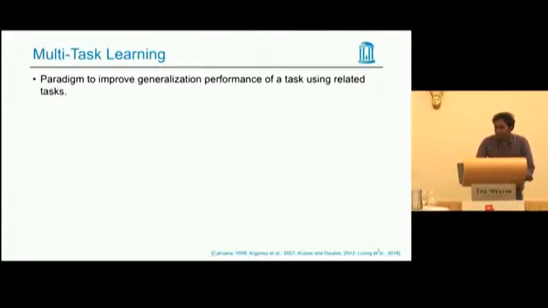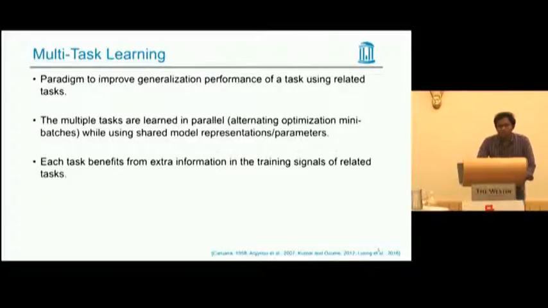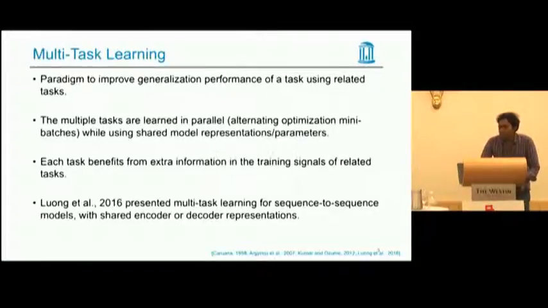Multiple tasks are learned in parallel using shared model representations, and each task benefits from the extra information in the training signals of the related tasks. Recently, Luong et al. 2016 presented multitask learning for sequence-to-sequence models sharing encoder or decoder representation.